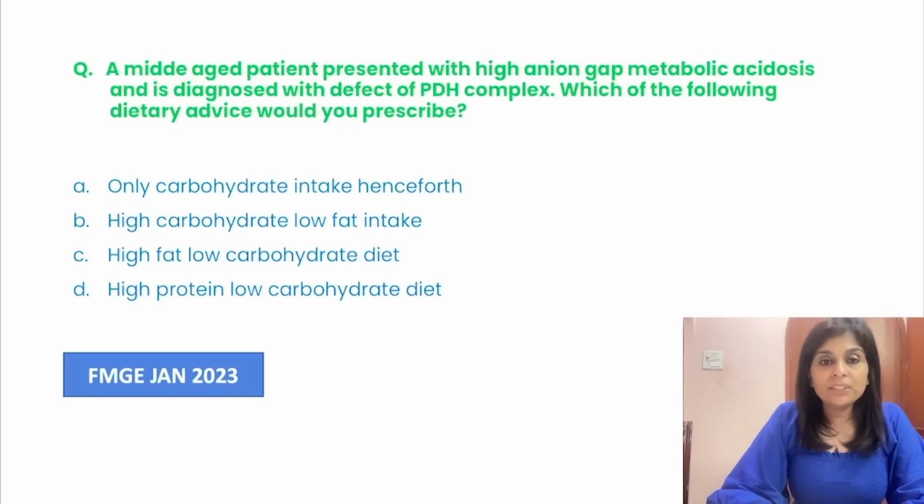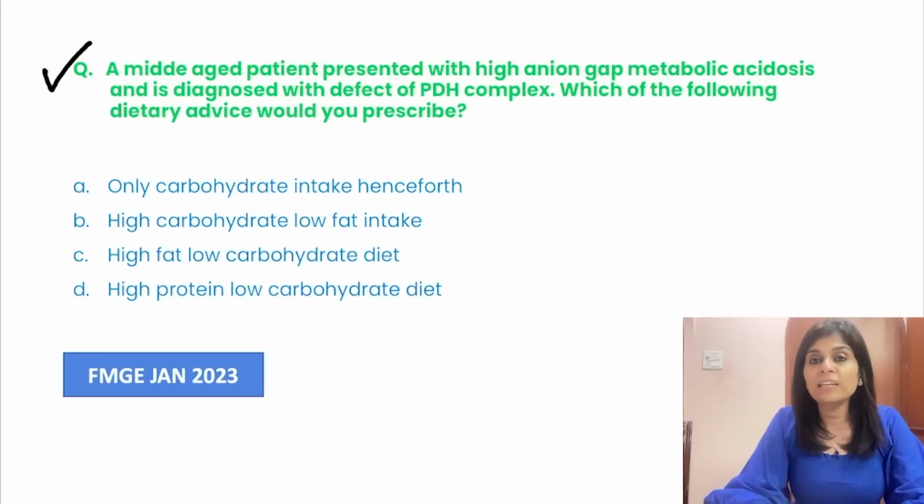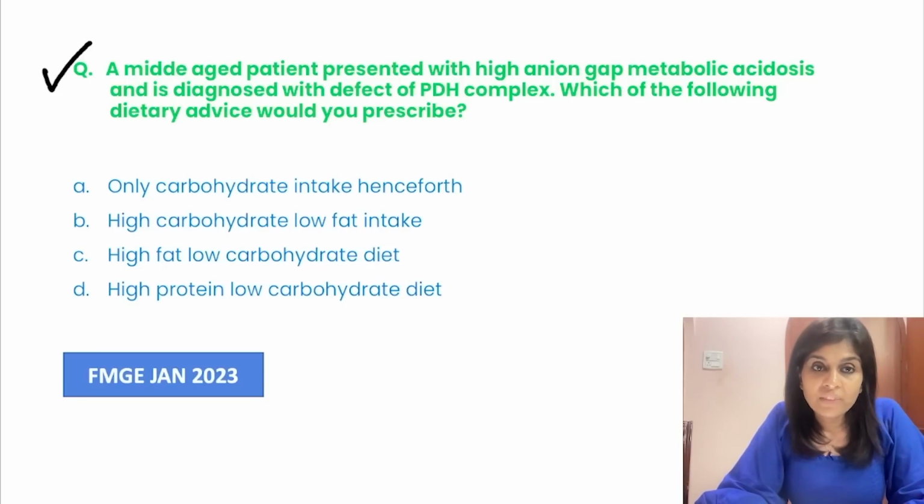A middle-aged patient, again FMG Jan 2023 MCQ. I would say this is a very conceptual MCQ. I have not seen such an MCQ even in INI-CET. And hats off to the one who set this question, because only that question which is capable of understanding if a student has learned something conceptually is the right form of question. That's what I believe in. So a middle-aged patient presented with high anion gap metabolic acidosis and is diagnosed with defect of pyruvate dehydrogenase complex. Which of the following dietary advice would you prescribe?